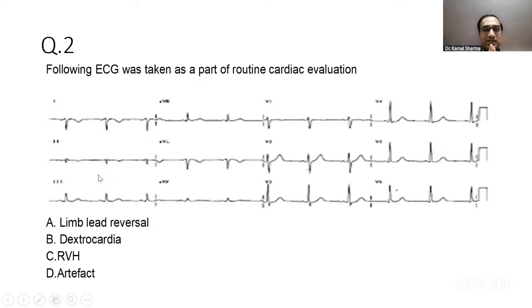There was another ECG question where the confusion in recall was whether the patient had inverted P waves or not.